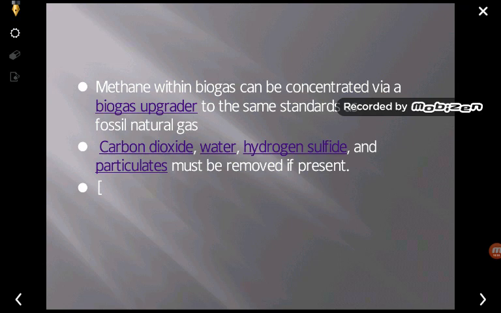Even the carbon dioxide, water, hydrogen sulfide and particulates must be removed if present.